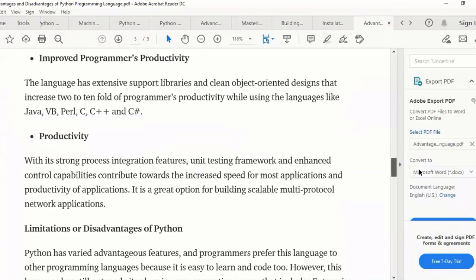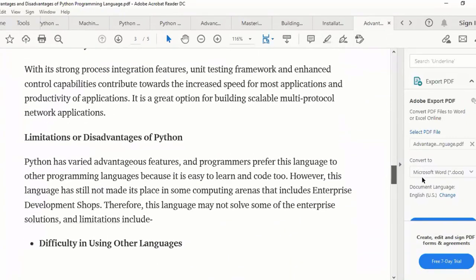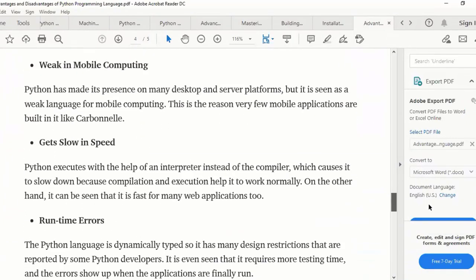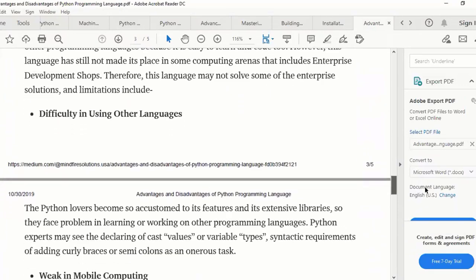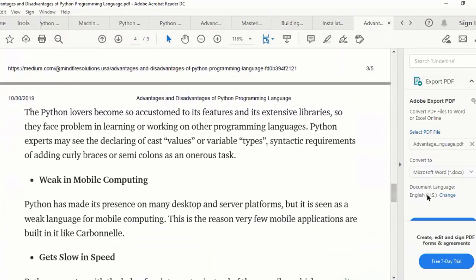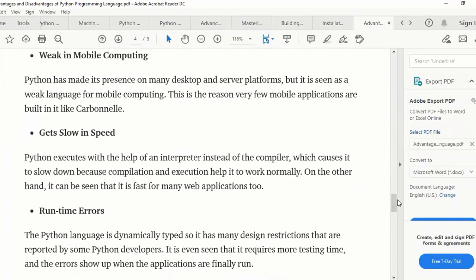We have seen a lot of advantages. What are the disadvantages? In a few places it is difficult to communicate with other languages, and it is weak in mobile computing. Because it's an interpreter, with line by line execution, in a few places it gets slow in speed.